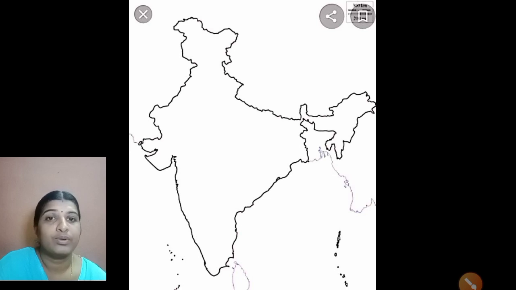As we know, in order to avoid confusion related to time, each and every nation has taken a particular meridian passing through the respective country as its standard meridian.